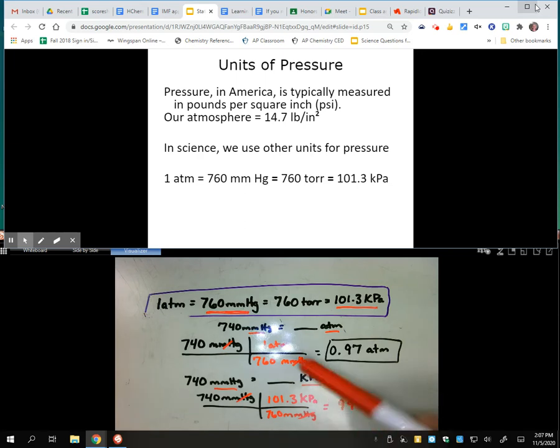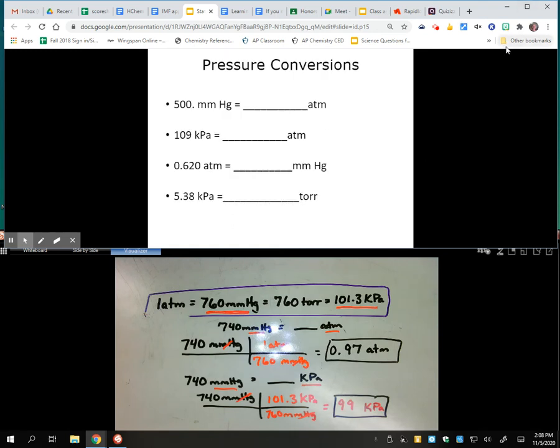So again, you can use any two of these, and they are given to you on your reference table for your conversions in pressure. All right, so I have some practice here. Go ahead and pause this video, work these out, and then I'll go over the answers.